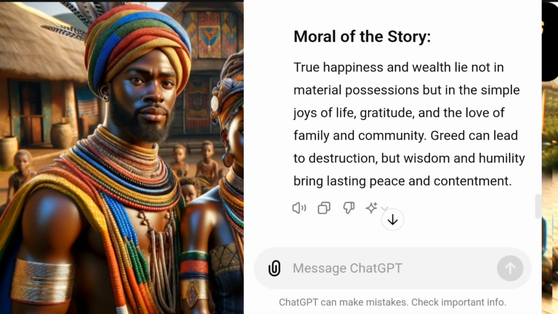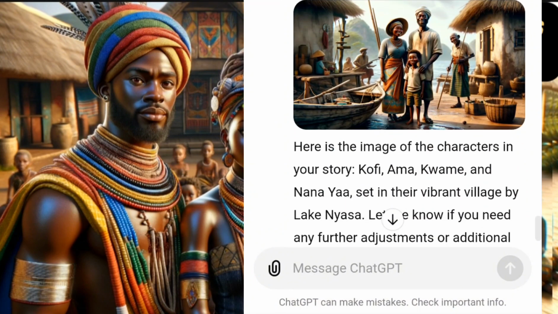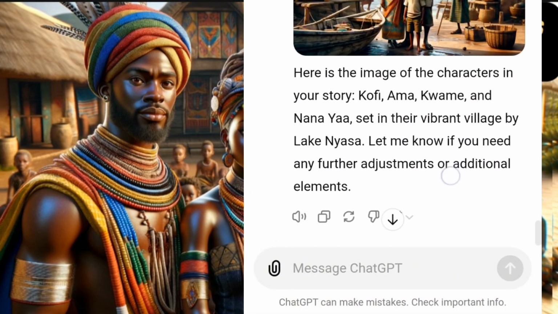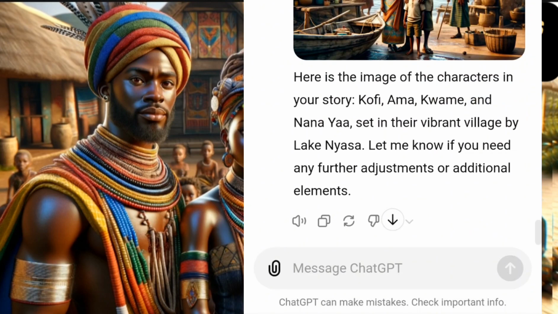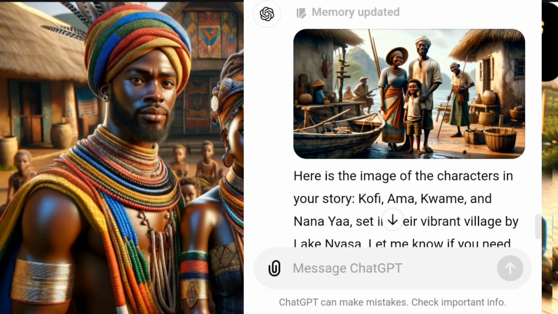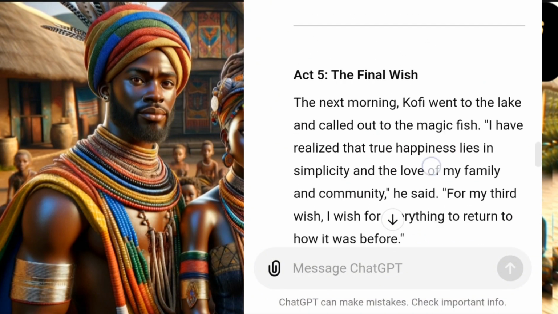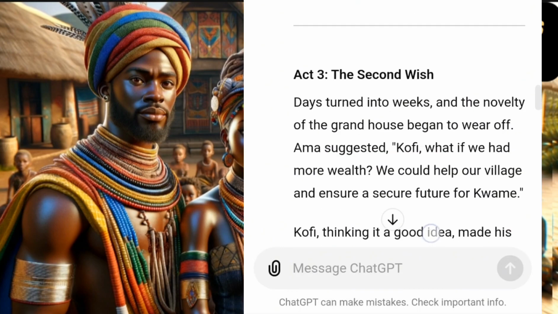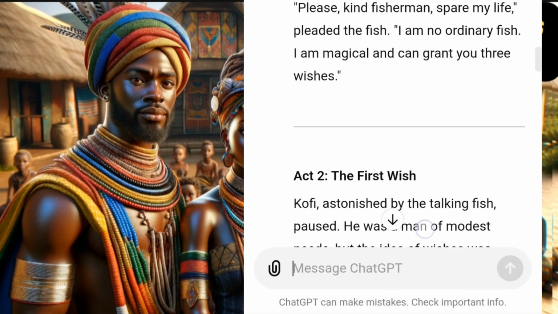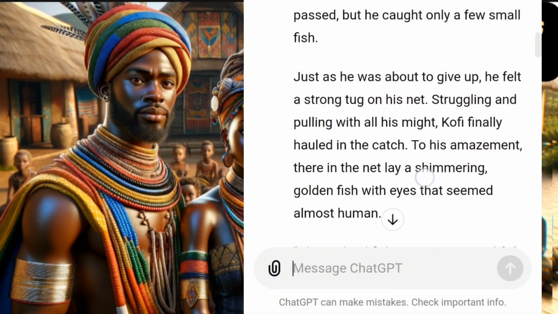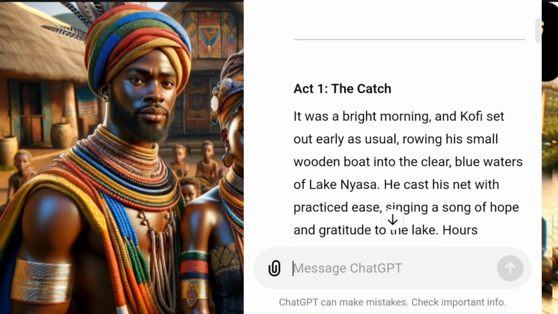Then if there is any it doesn't generate, good. You see it here. It just generated this one. And it says, let me know if you need any further adjustment or additional elements. So if you like it the way it is, you should continue to generate the other ones. But if you do not, it tells you to make some adjustments. So let's go back to the story and see if we need any adjustment.